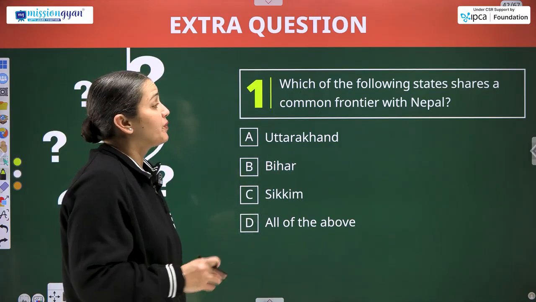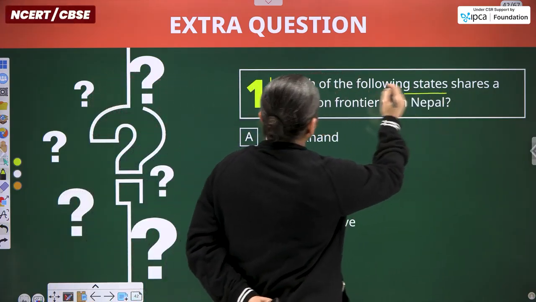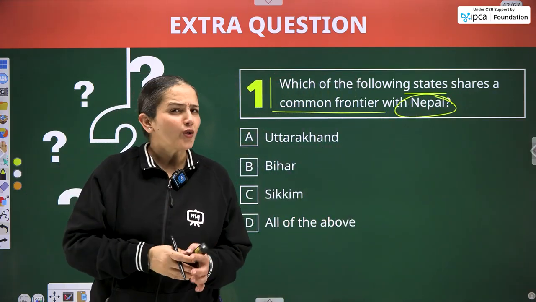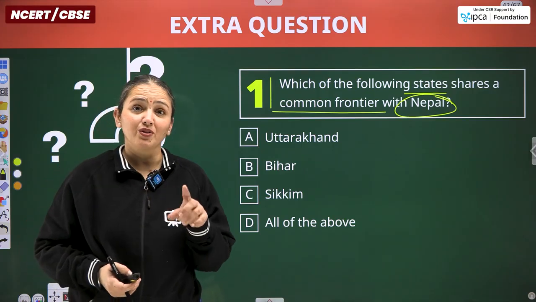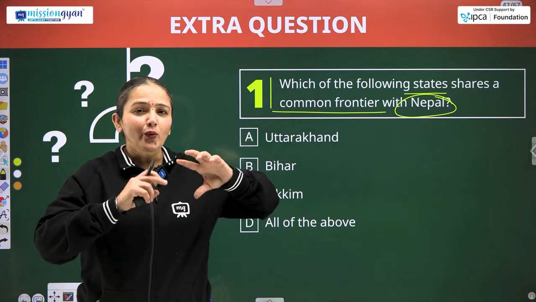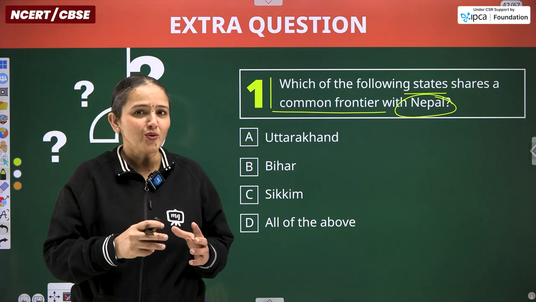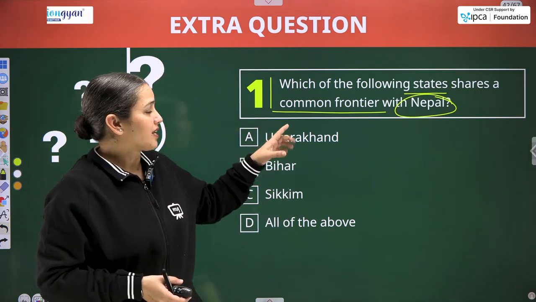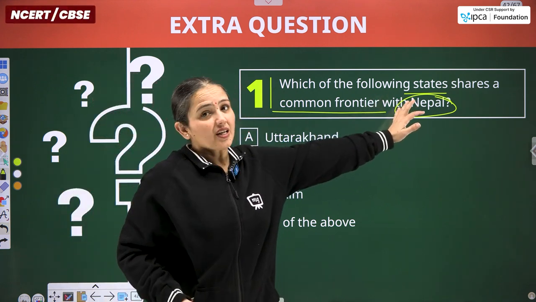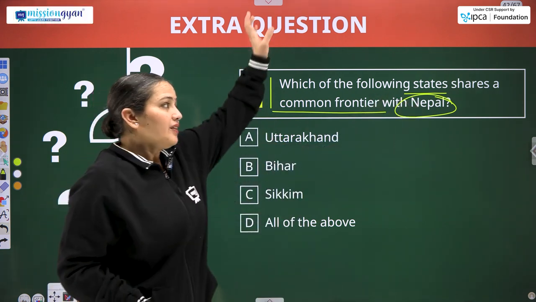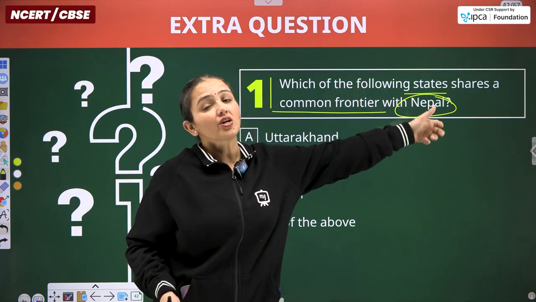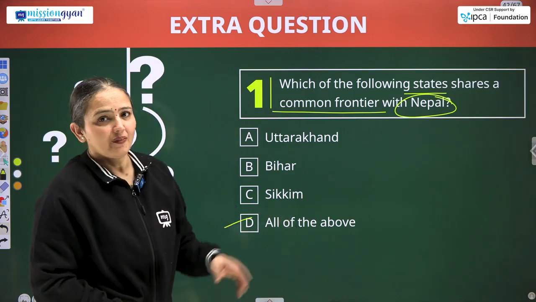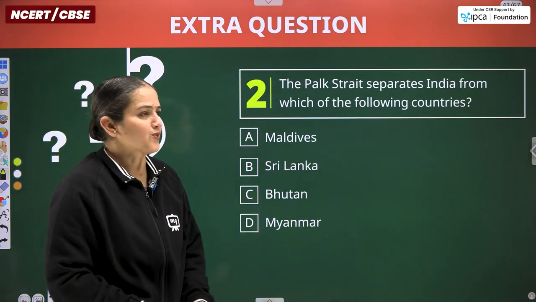So here's question number 1. Which of the following states share a common frontier with Nepal? Our question almost resembles one of the MCQs from the exercise part itself, but the question is completely manipulated. How so? Over there we discussed the names of the states, but the question was asking with which nation they are sharing their frontier. Here the question is that Nepal, this nation, is sharing its frontier with which states? So the answer is all of the above. Three of the states were there, along with UP.